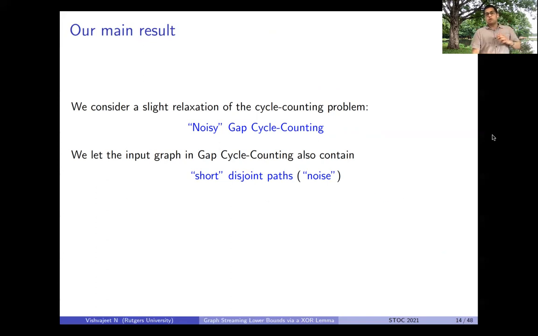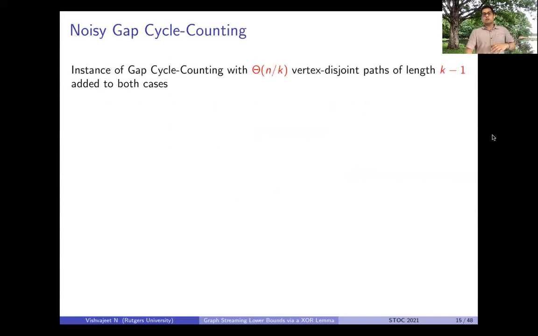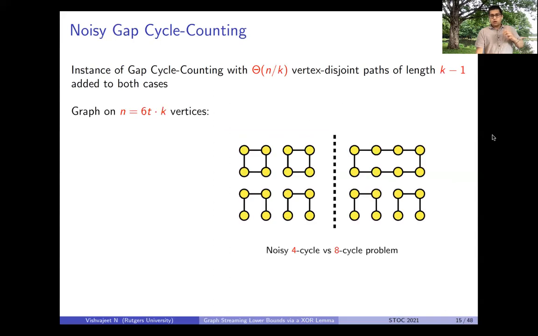And now the goal would be to distinguish a disjoint union of k cycles and noise from a disjoint union of 2k cycles and noise. And this noise is precisely theta of n over k vertex disjoint paths of length exactly k minus 1. So it would be good to have this picture in mind. Again, here k is 4.